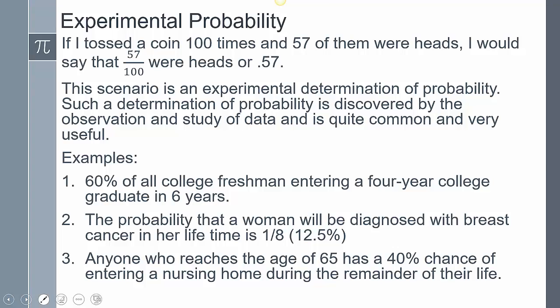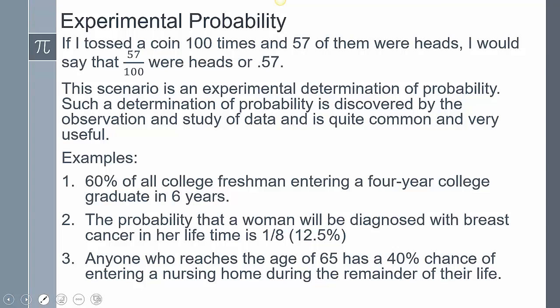Now let's just say if I tossed a coin 100 times and 57 of them were heads, I would say that 57 out of 100 were heads, or 0.57. Now in this scenario, it's experimental determination of that probability.